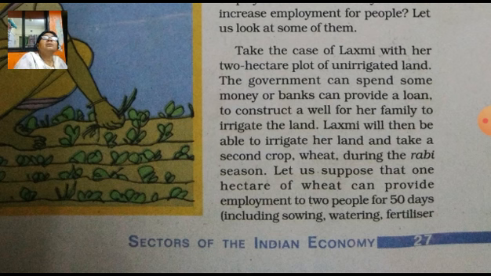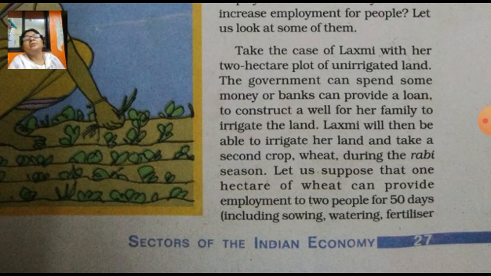So take the case of Lakshmi. With her 2-hectare plot, she has very little land, and that is unirrigated land. The government can spend some money, or a bank can provide a loan to construct a well for her family, to irrigate the land. Lakshmi will then be able to irrigate her land and take a second crop, wheat, during the Rabi season.